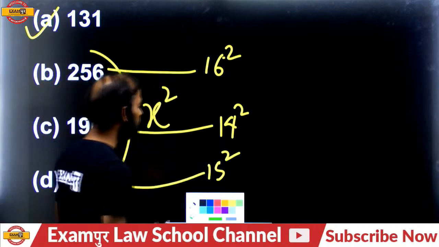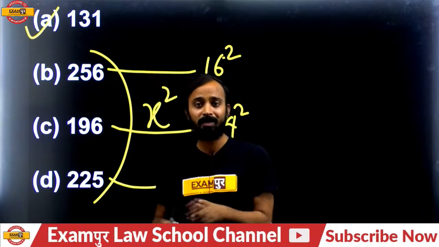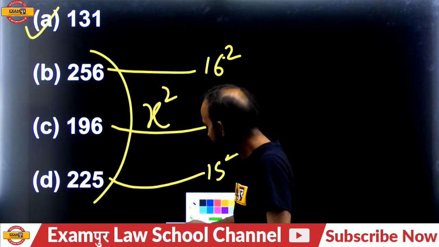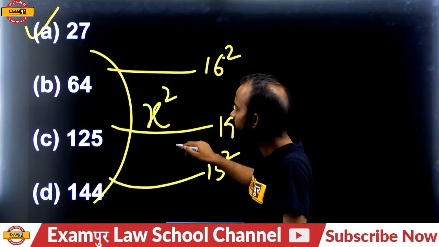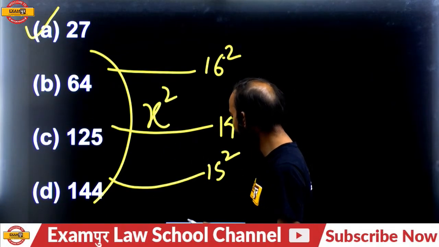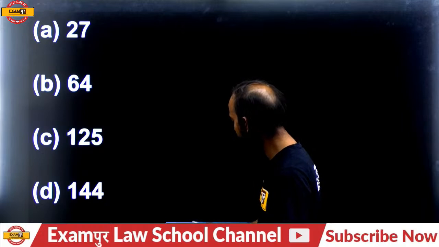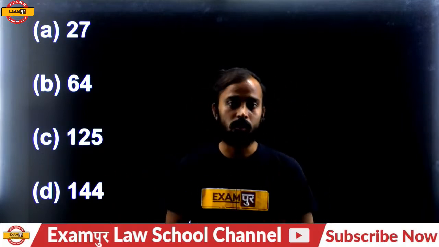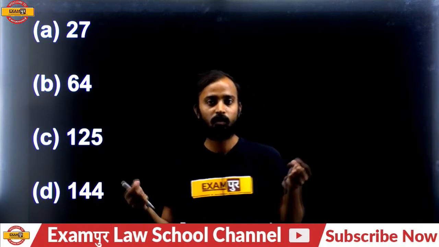So please do the question. If you have any problem related to squares and cubes, please ask. It's a simple one. The next question is also related to squares and cubes. Please find the answer. It's a single number. We will discuss pairs of numbers also, pairs meaning two numbers in a pair.